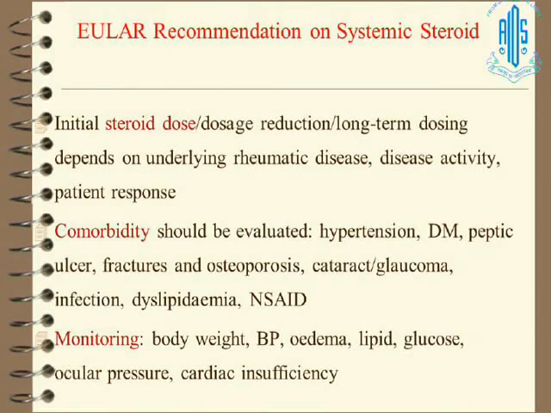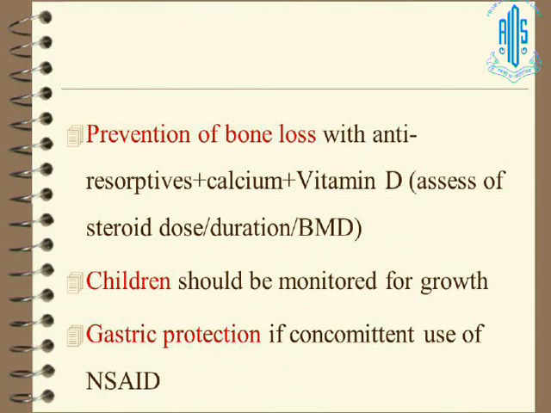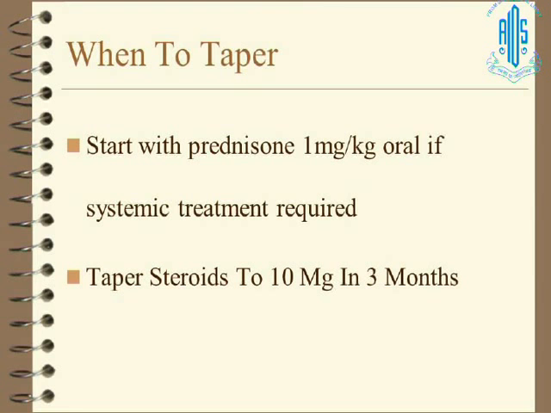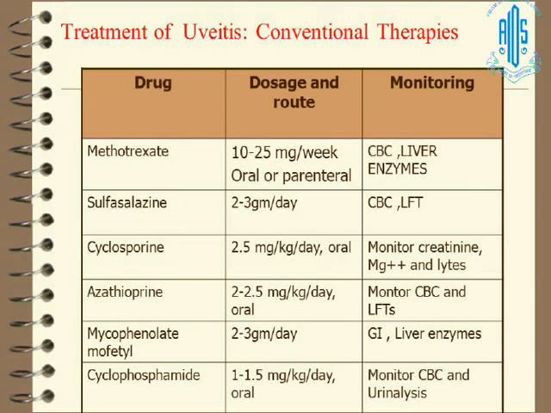Always monitor body weight, always check blood pressure, sugars, and always look for prevention of bone loss. Mind it, all patients who are on steroid should be on calcium, vitamin D, and if you document osteoporosis, they should be on bisphosphonates. When to taper, this is a big question. Start with prednisolone 1 milligram per kg oral if systemic treatment is required, and taper steroid to 10 milligram in 3 months. That should be the aim.